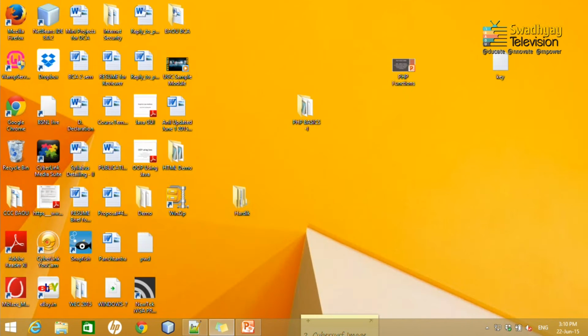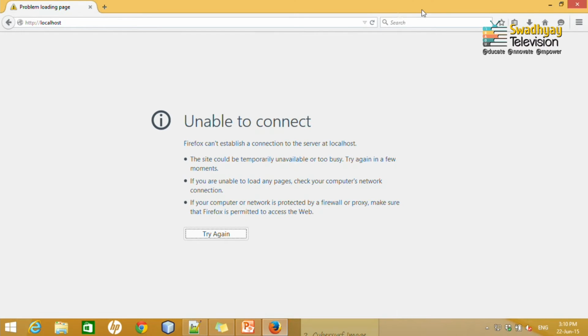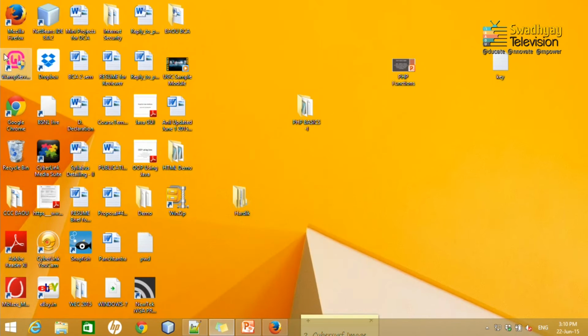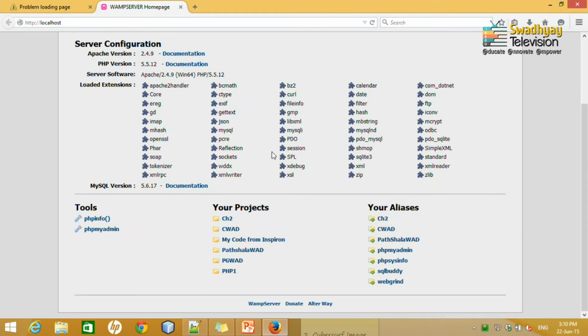Now, to run it I have to start my browser. As I define Mozilla Firefox, I will provide it, and let us check it first by typing localhost, but it may generate an error if I have not started my WAMP server. So, first I have to start my WAMP server. As I started my WAMP server, you can look at here the color is changed from red to green, and by clicking on localhost you can find it will show.